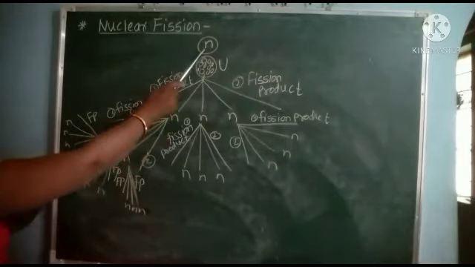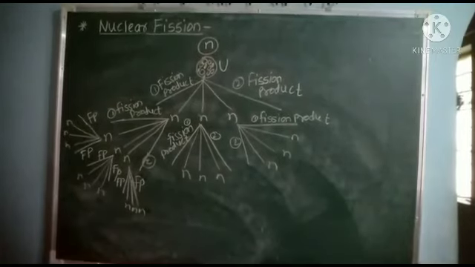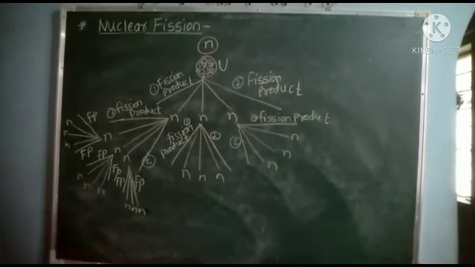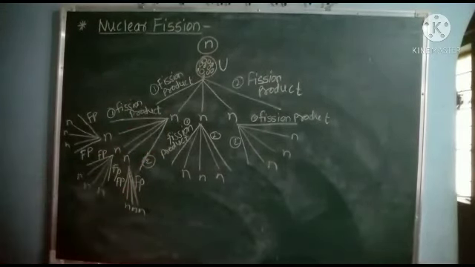It is called a chain reaction. The energy released per fission is approximately 200 MeV.